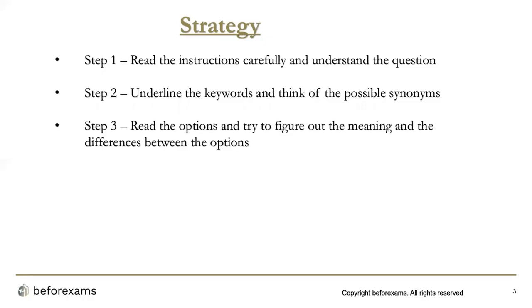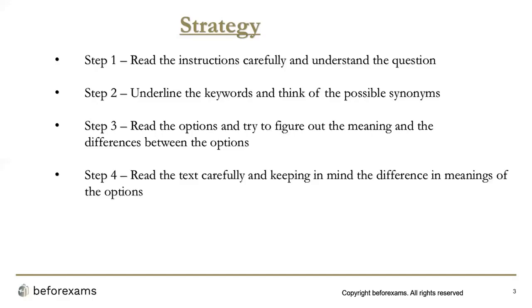Then read the options and try to figure out the meaning and the differences between the options. As I said, there will be around two or three options in which the examiner will try to confuse you. So when you find the information around the synonyms or the keywords, what you have to do is figure out what the differences between the options are. It is not only about choosing the correct option, it is also about figuring out the differences between the two options which are confusing. So only then you will be confident enough about the correct answer, if you know the difference between two kinds of options.